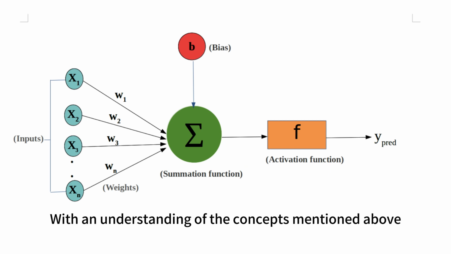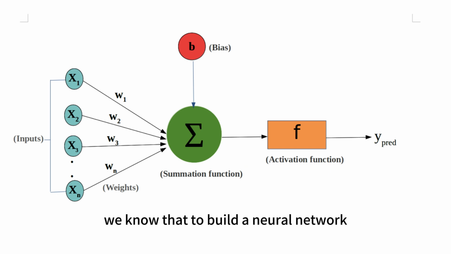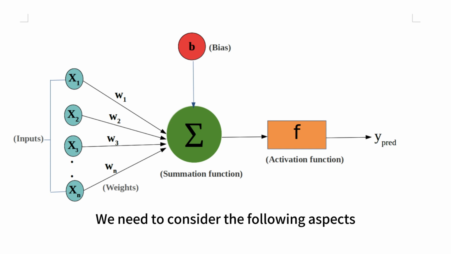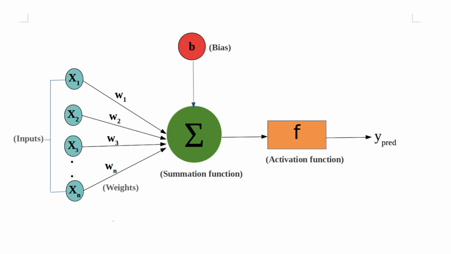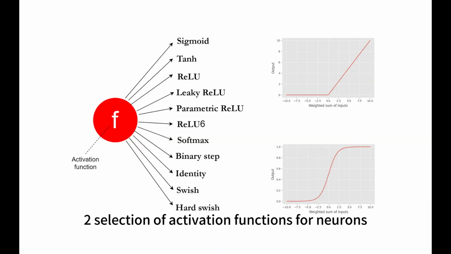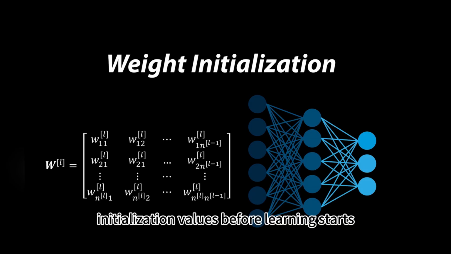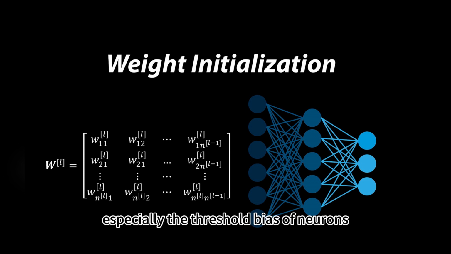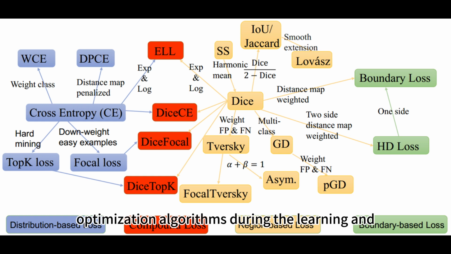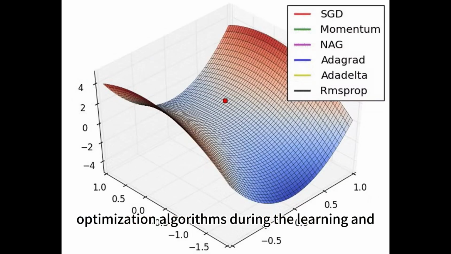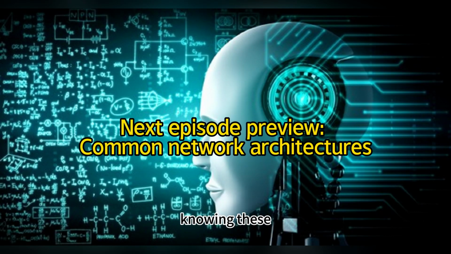With an understanding of the concepts mentioned above, we know that to build a neural network, we need to consider the following aspects. 1. Network structure, including the connectivity of neurons and the depth of the network. 2. Selection of activation functions for neurons. 3. Initialization values before learning starts, especially the threshold bias of neurons. 4. Selection of loss functions and optimization algorithms during the learning and training process. Knowing these, you are now an entry-level artificial intelligence expert.